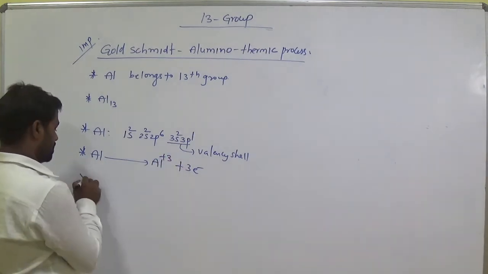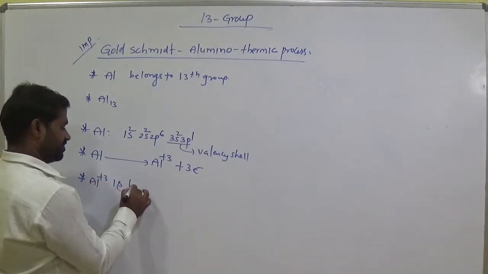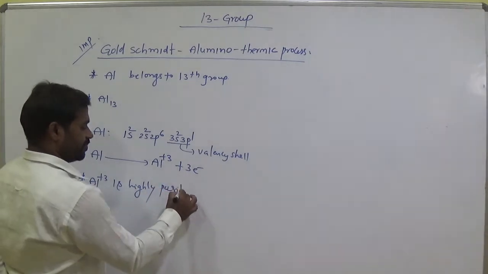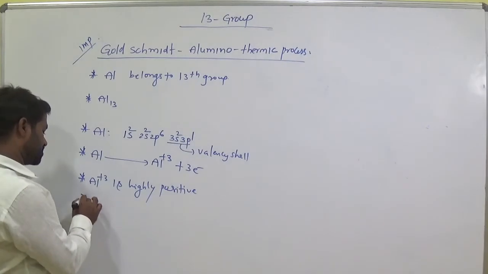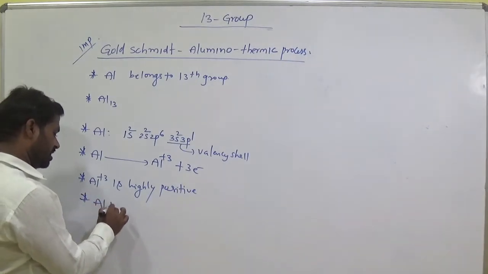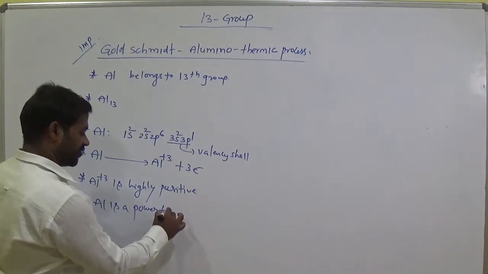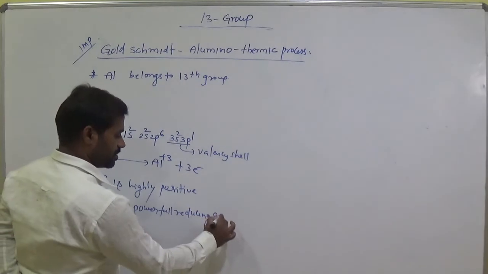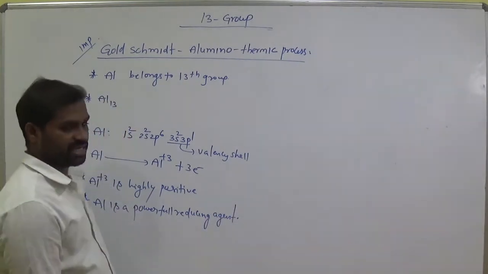Now aluminium plus 3 is highly positive. Aluminium is highly electropositive, and one more important point, aluminium is a powerful reducing agent.